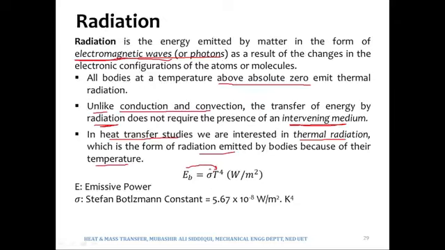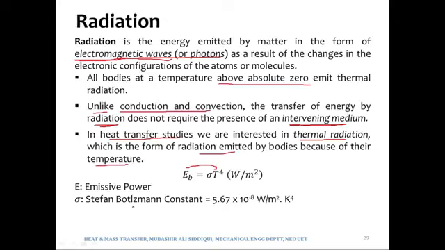So E refers to the emissive power, whereas b in the suffix refers to the black body. The emissive power of a black body is directly proportional to absolute temperature raised to the power 4, and the constant is sigma, called the Stefan-Boltzmann constant, the value of which is 5.67 times 10 to the power minus 8, with units watts per meter square Kelvin to the power 4.